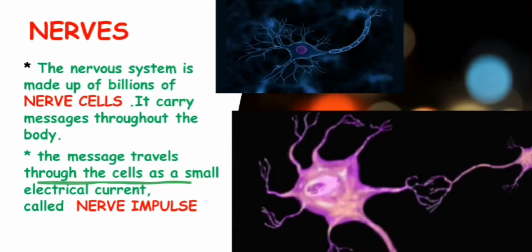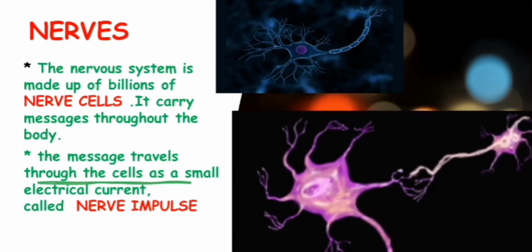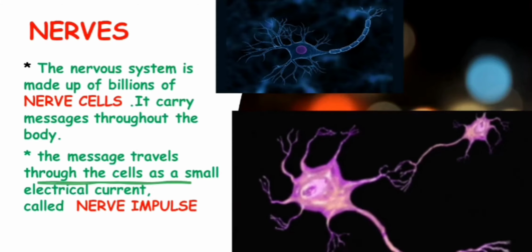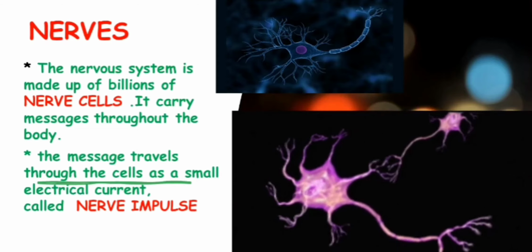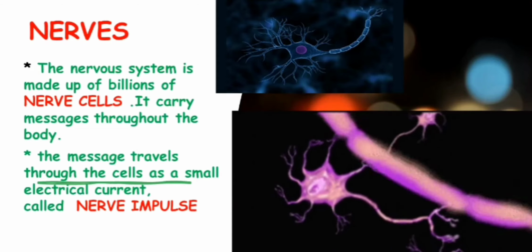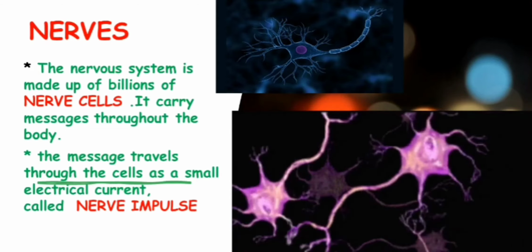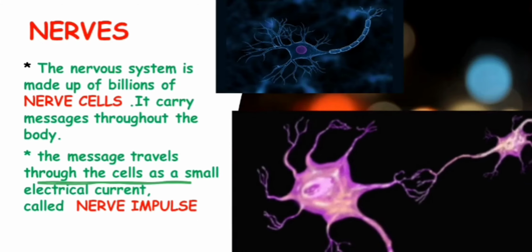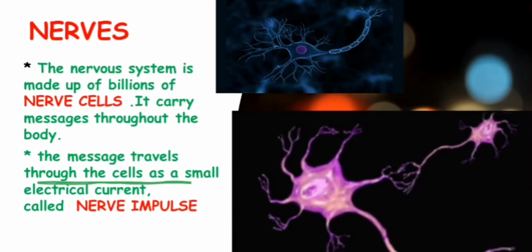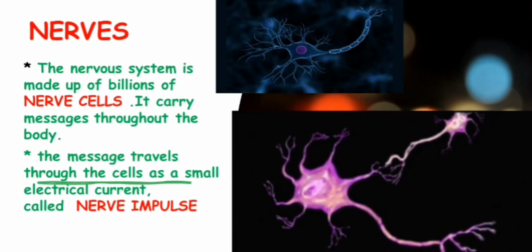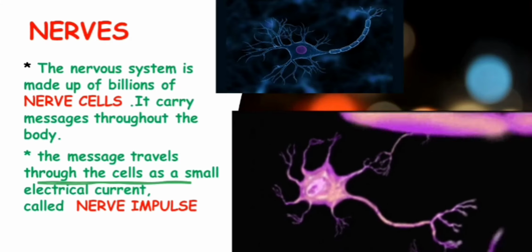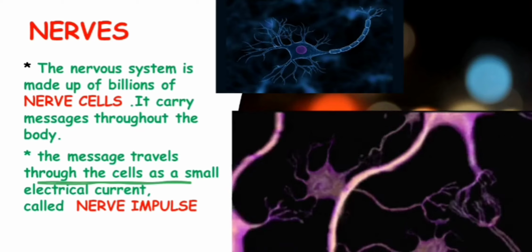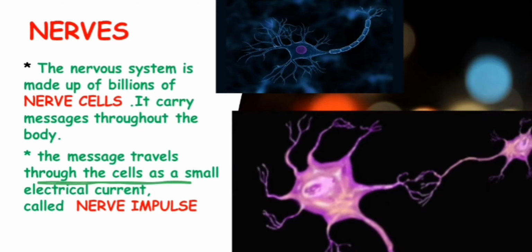These messages travel in the form of an impulse, in the form of an electric current, and that electric current is called a nerve impulse. When the body gives a message, it passes to the brain in the form of electrical signals, and these electrical signals are called nerve impulses.